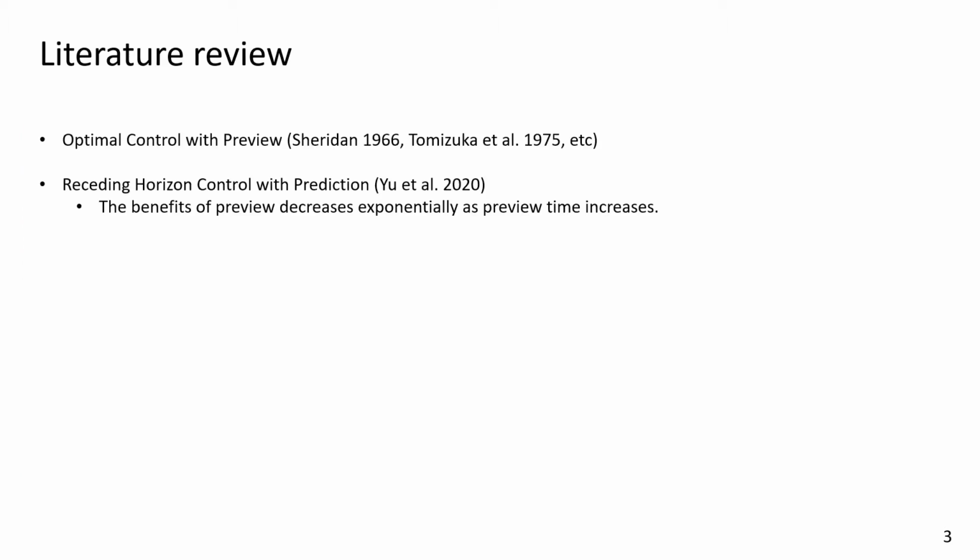Looking into the literature, the value of preview on optimal control has been studied since the 1960s, especially in MPC or receding horizon control. The preview information is naturally incorporated into the prediction step of the MPC framework. However, for this class of works, we only consider how the preview affects the optimal cost, but says nothing about the safety of the system.